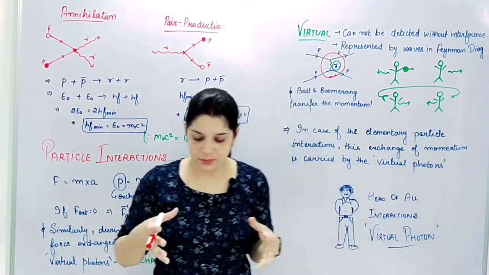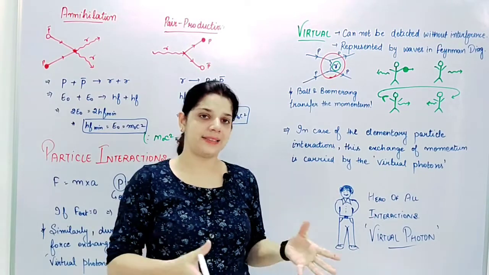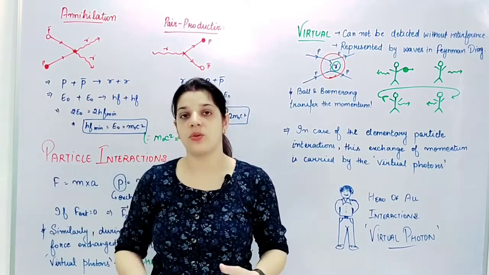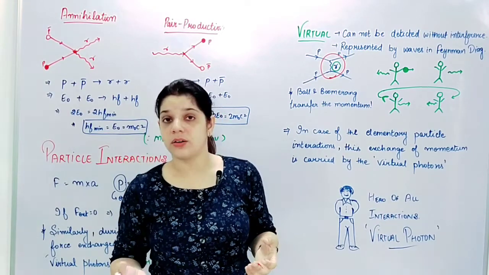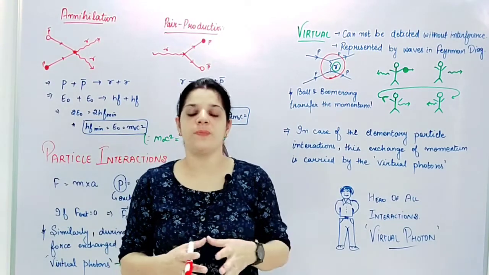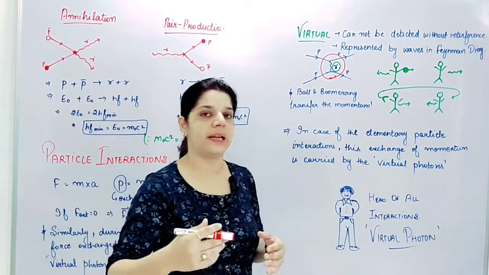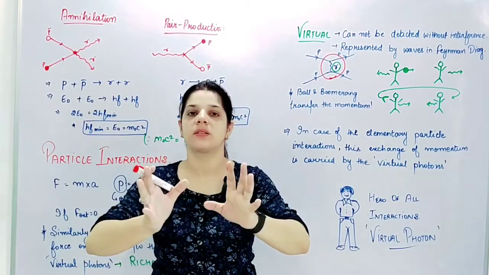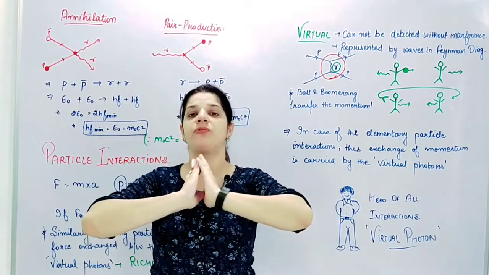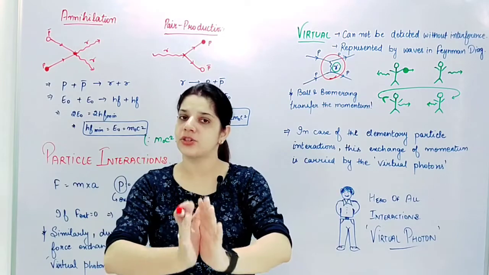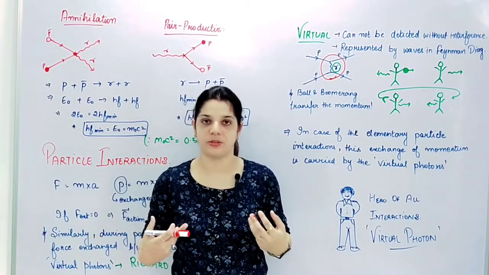Now let's take some analogy, which is a good analogy. I'm standing here wearing ice skates, standing on ice where there is ideally or practically zero friction. I have a very heavy ball and a similar person standing in front of me, and I just pass the ball. According to Newton's third law, when I apply the force of action in this direction, I will experience a force of reaction in this direction.